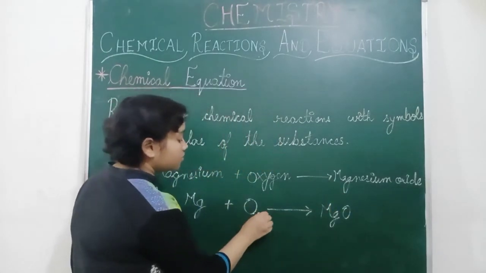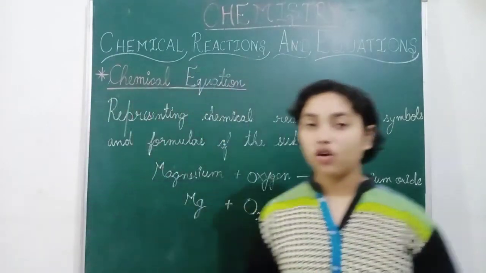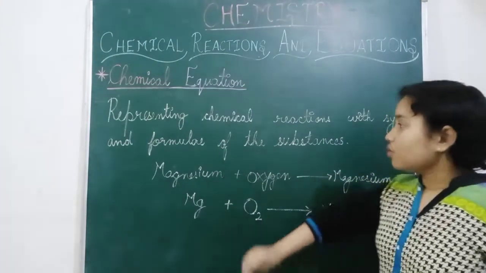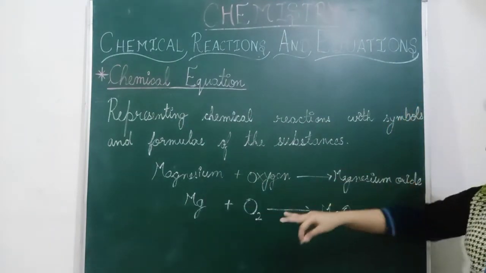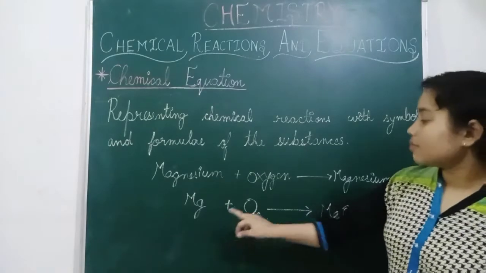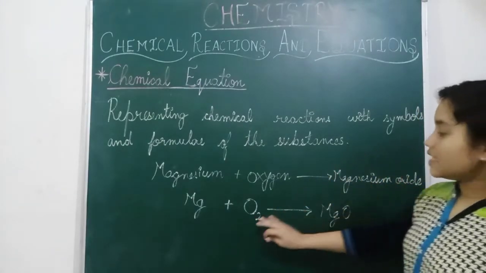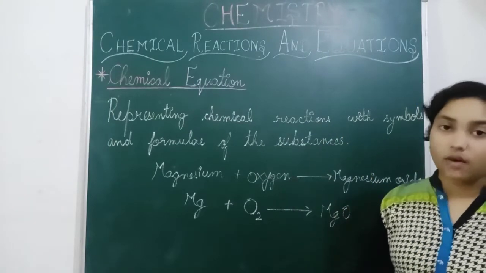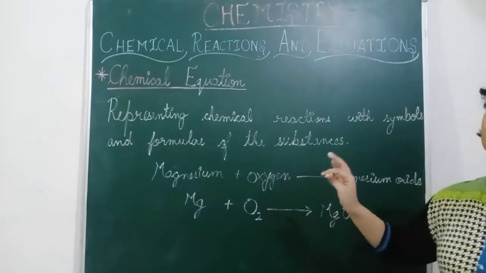So here, gases are always found in the diatomic form. So we will write O2. So this is the chemical reaction represented with the help of symbols and formulae. These are symbols and this is the formula. So this is the chemical equation and this is the word equation.